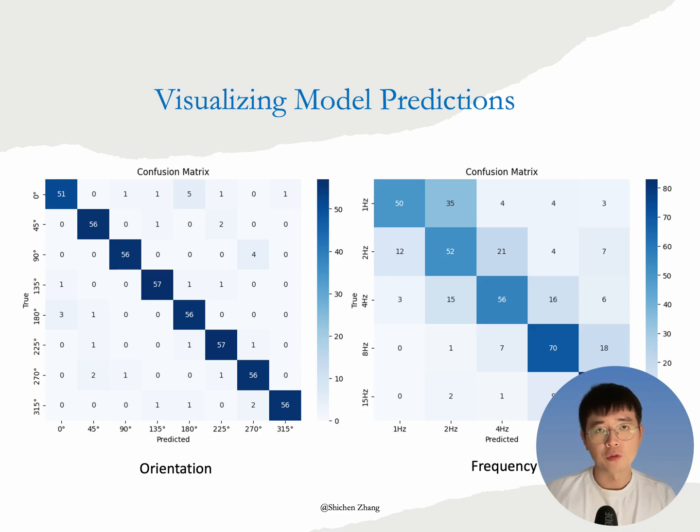The confusion matrix illustrates that misclassification often occurs between orientations 180 degrees apart, such as 0 degrees versus 180 degrees. These are gratings with the same spatial pattern but opposite drifting direction, which may evoke similar activity in the visual cortex. For frequency decoding, errors tend to occur between adjacent frequencies such as 1 Hz and 2 Hz. This suggests that neural activity patterns for nearby temporal frequencies are harder to distinguish.